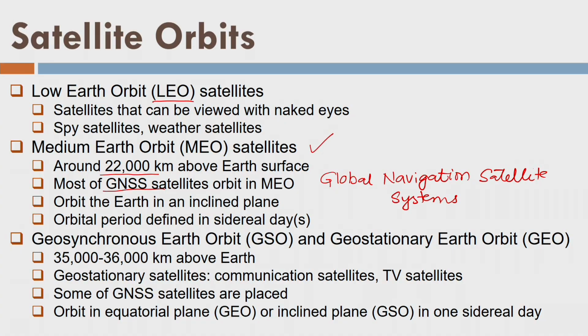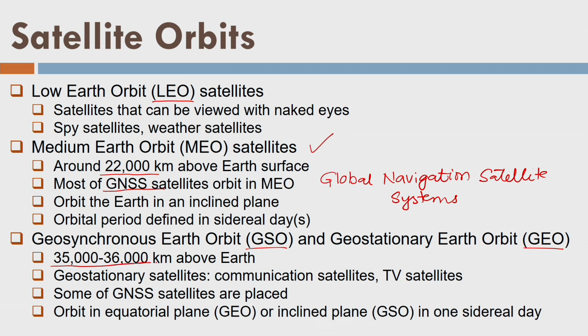Then we have the third type of orbits, called geosynchronous Earth orbit, GSO, and geostationary Earth orbit, GEO. Let me differentiate between the two. GEO is geostationary Earth orbit. They are generally placed in the equatorial plane at a height of 35,000 to 36,000 kilometers from the surface of Earth, revolving around the Earth.